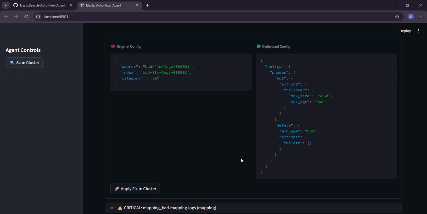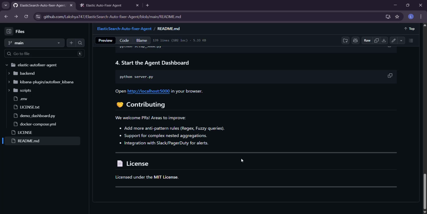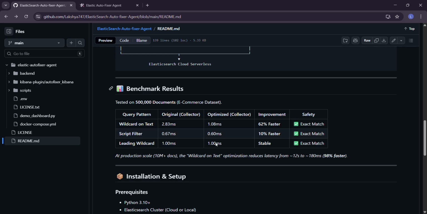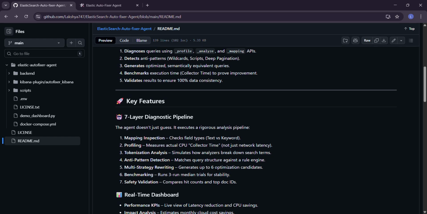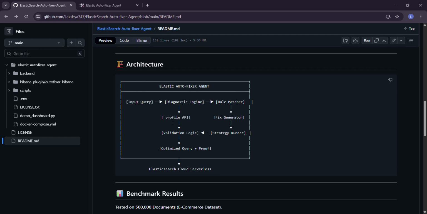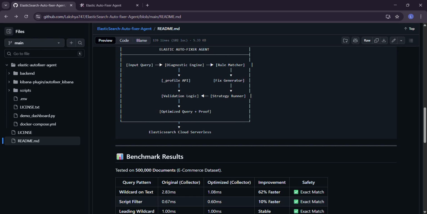and that's the demo for you. I just also wanted to point out that we utilized Elasticsearch serverless specifically as our core engine. It's important to note that our agent leverages deep diagnostic endpoints, which includes, in our particular case, Profile API, which is for CPU level benchmarking, Analyze API, which is for tokenization simulation, and Mapping API for schema inspection. As you can see, we have included all those things in the README file. Here they are, Profile, and all these APIs have been added.